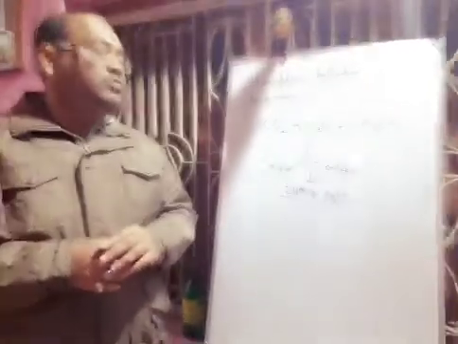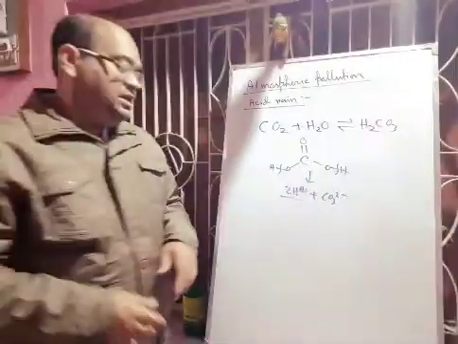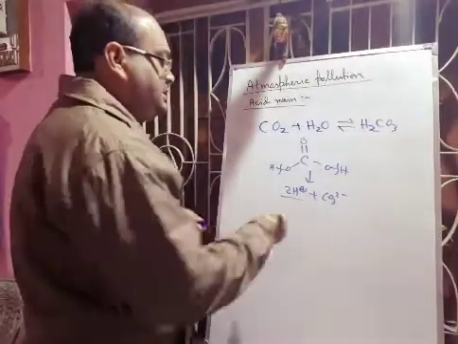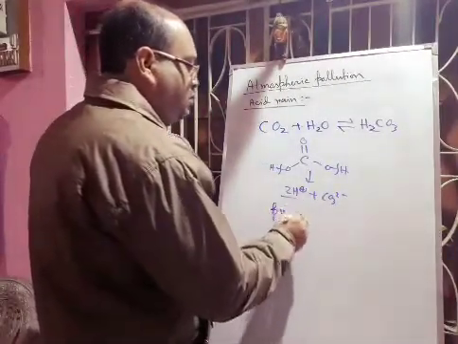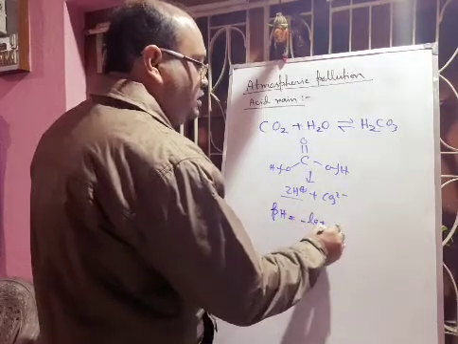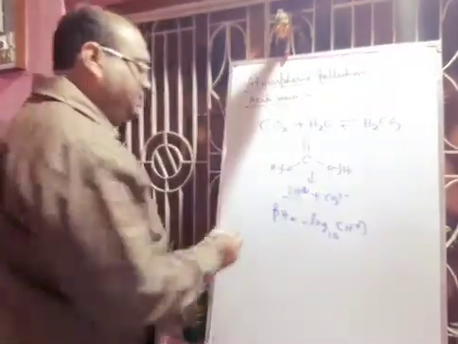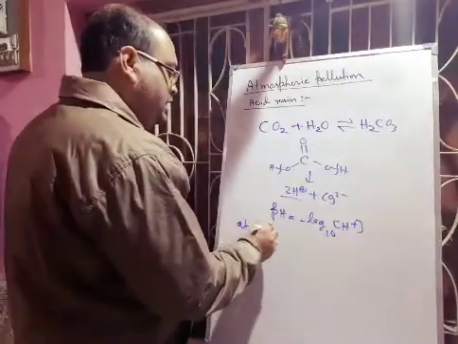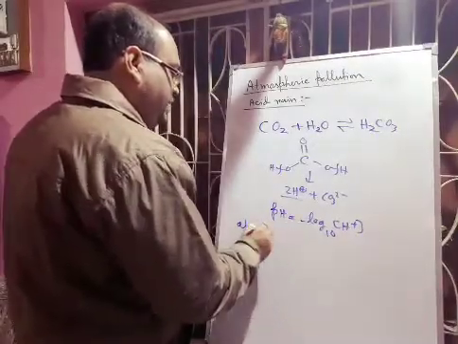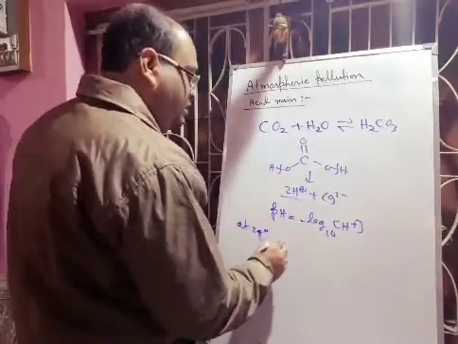Now you may not know about pH. pH is a scale. pH is equal to minus log 10 base of concentration of H plus, and at 25 degrees centigrade, if you draw the scale, the pH range is 0 to 14.